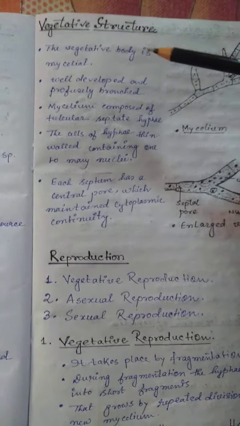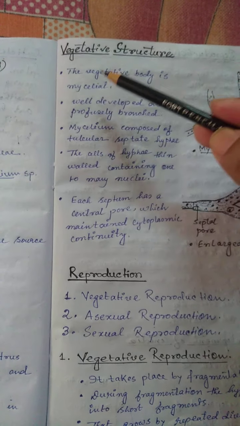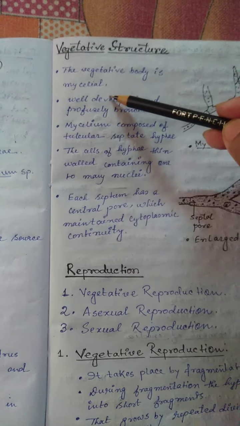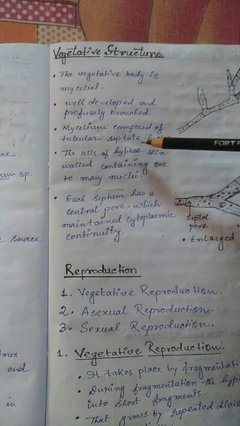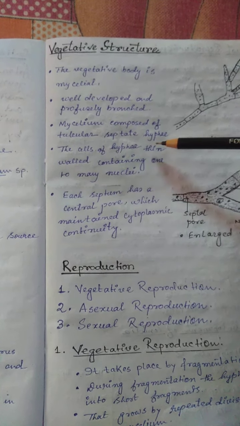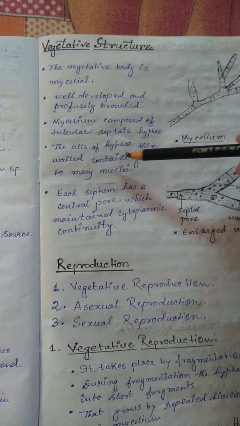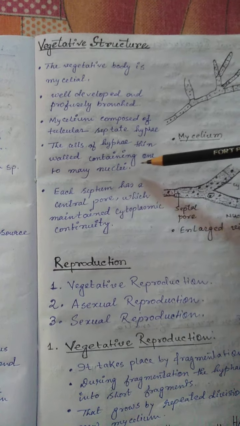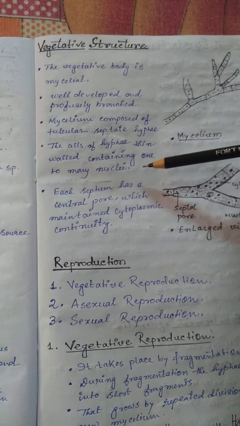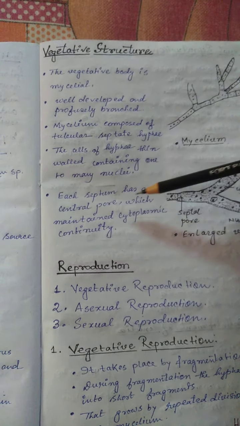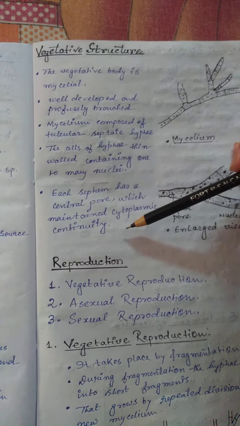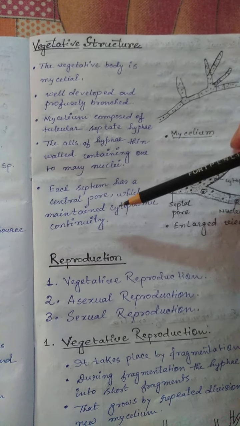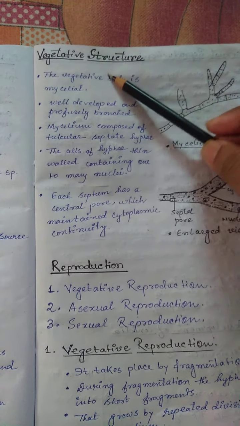So the summary of the vegetative structure is the vegetative body is mycelial, well developed and profusely branched. Mycelium is composed of tubular septate hyphae. The cells of the hyphae are thin walled, containing one to many nuclei. Each septum has a central pore which maintains the cytoplasmic continuity. That means the cytoplasm of one compartment can pass to the other compartment.